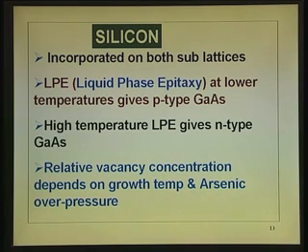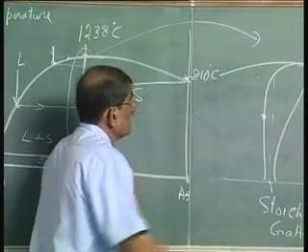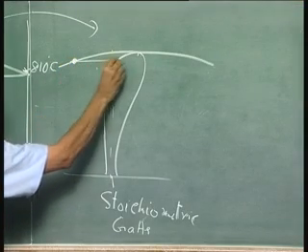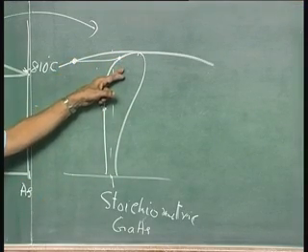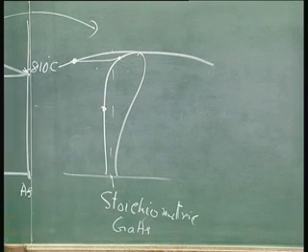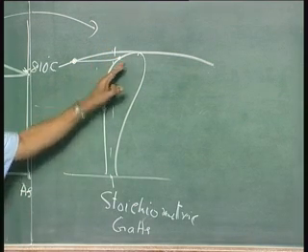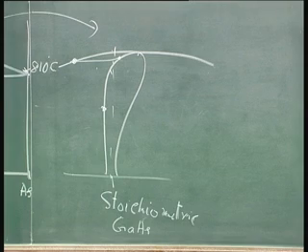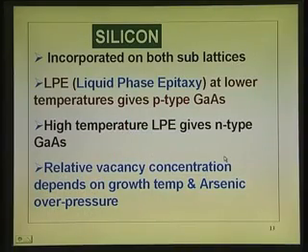Go to higher temperature, right up to this point, and then I freeze it here. The freezing compound has that composition. What is that composition? Is it arsenic rich or gallium rich? It is arsenic rich, because this is the 50% point, and this is arsenic rich. That means less gallium, gallium vacancy, which means silicon goes and sits in the gallium vacancy.